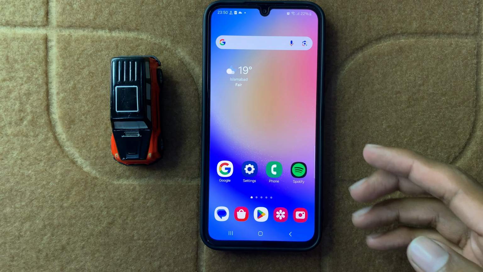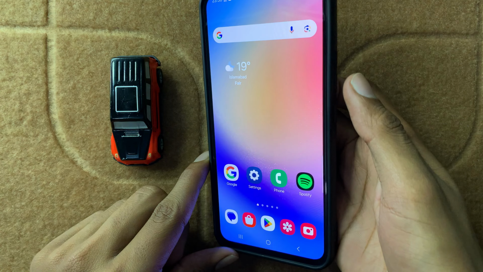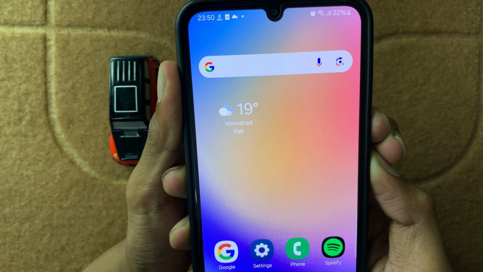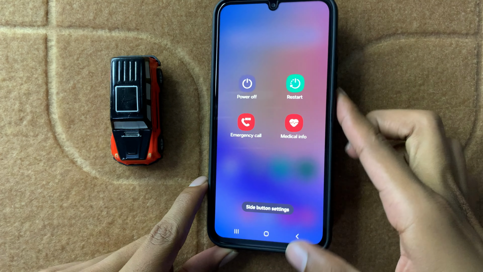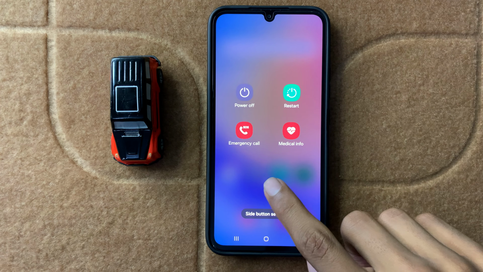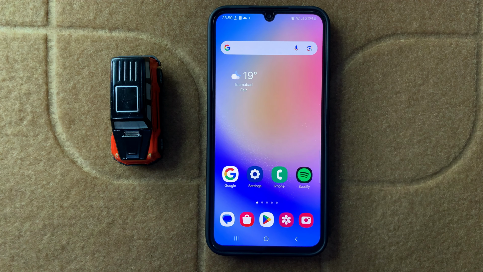To restart your device, press and hold the volume down button and power button at the same time, like that. And here you can see the option restart. Now restart your device. After restarting your device, your problem will be fixed.